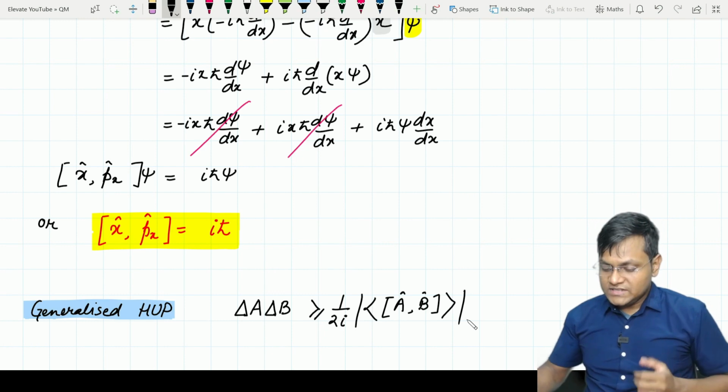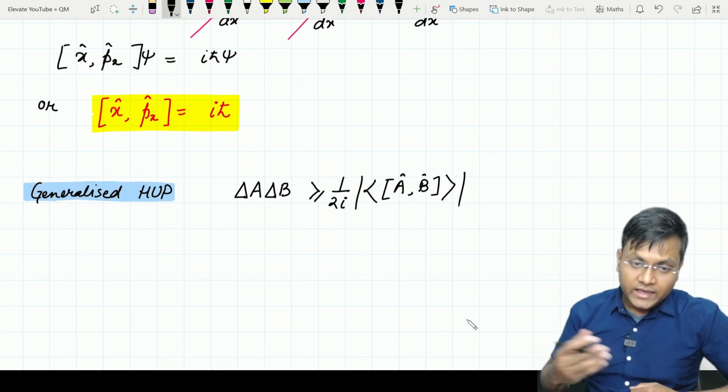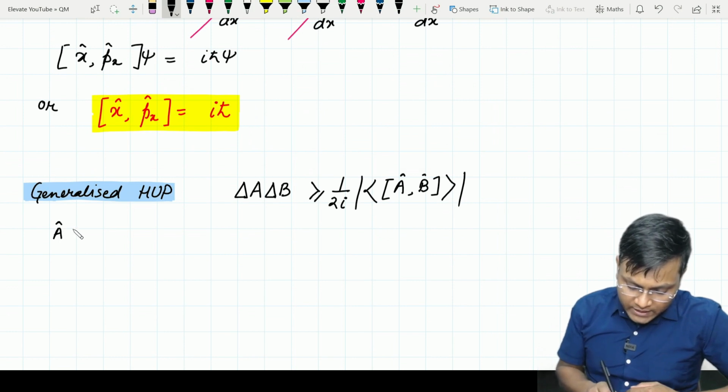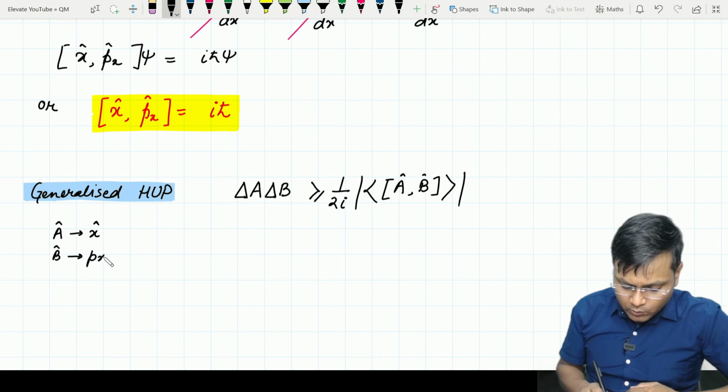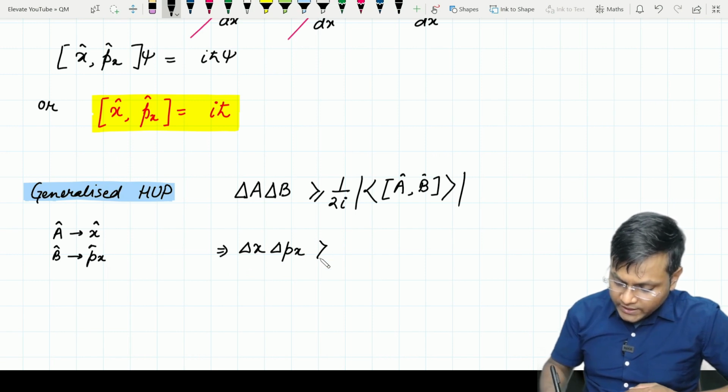Now what happens if I apply this concept to x and px? इसको करके देखते हैं. अगर A x है, let's suppose if A is x और अगर B px है तो हमें क्या मिलेगा? What do we get? In that situation we'll get del x del px is greater than or equal to 1 upon 2i.